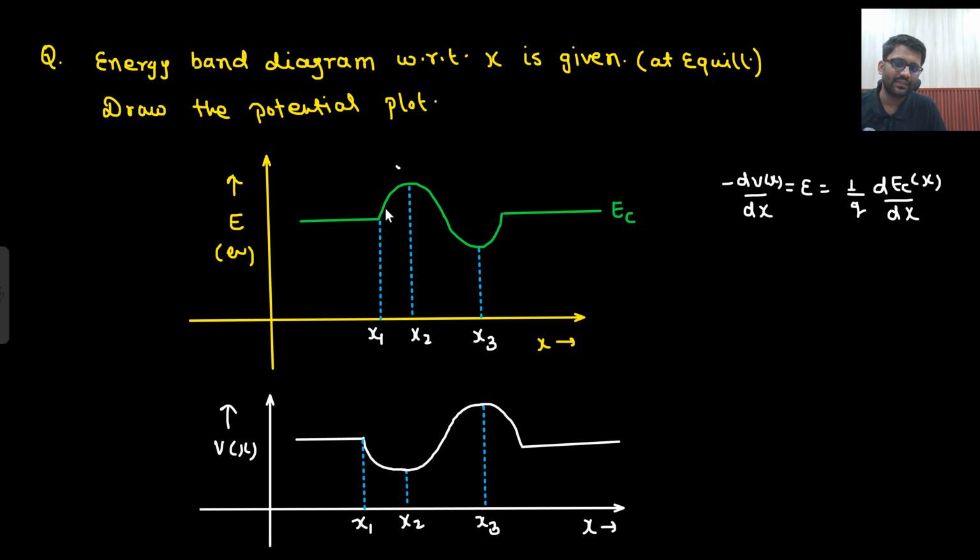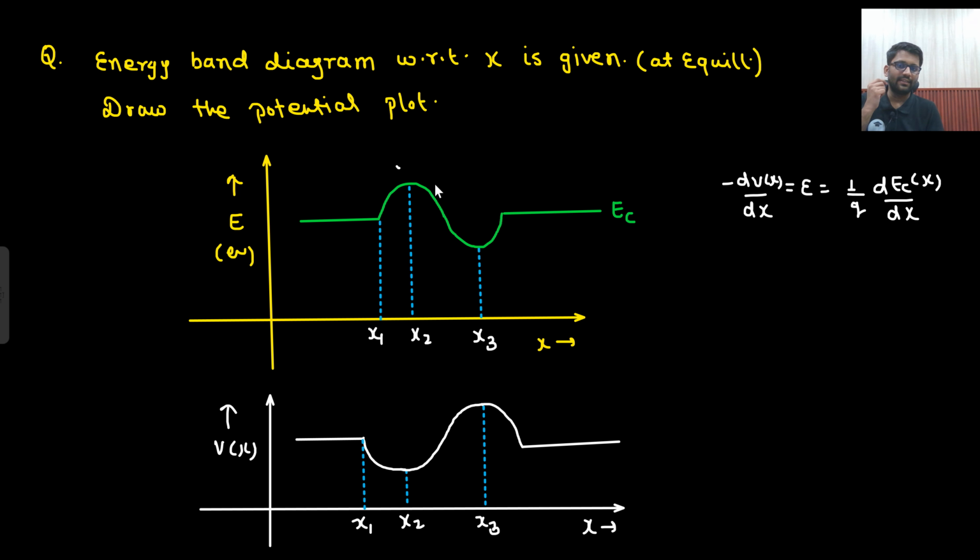What I mean to say is that the dEc/dx value is going towards 0. Whatever the value of the slope was here, after that the slope is becoming 0. So slowly dEc/dx is going towards 0. That means dV/dx will also go towards 0 only. You can see that here also it is going towards 0. Basically, if the slope in the energy is 0, then the slope in the voltage will also be 0.